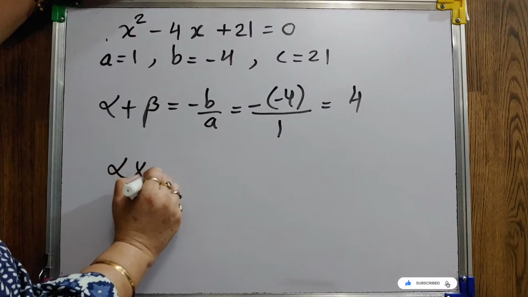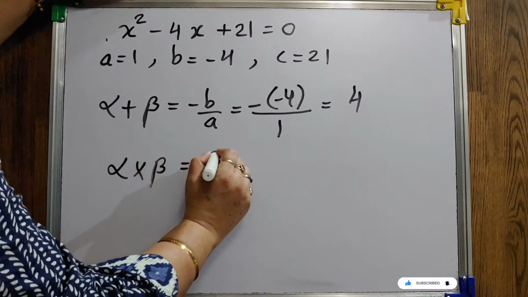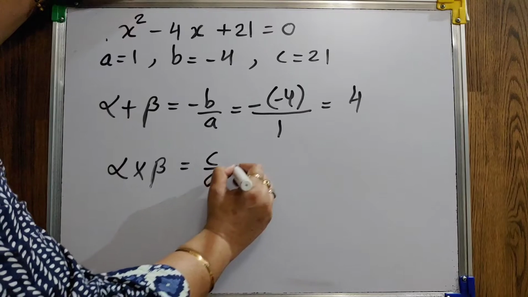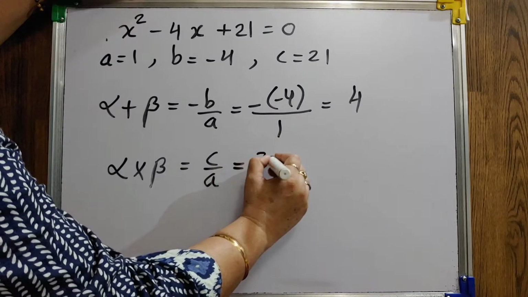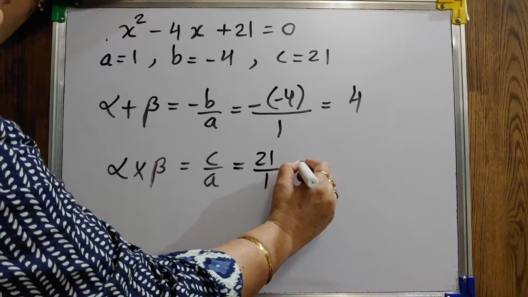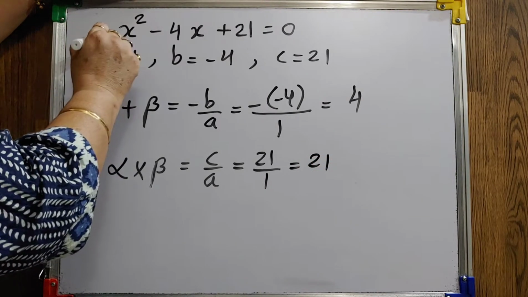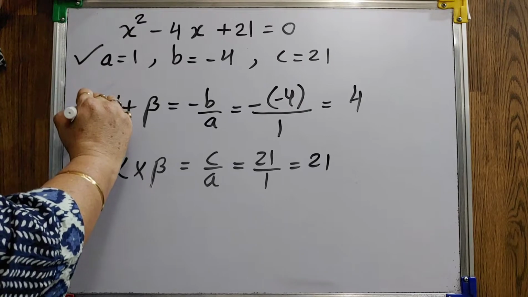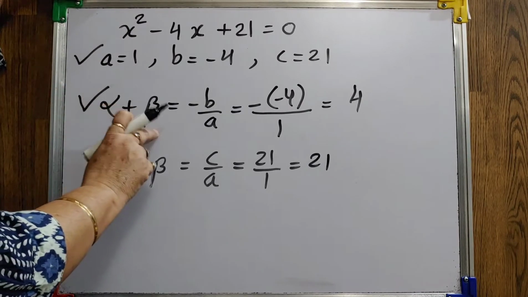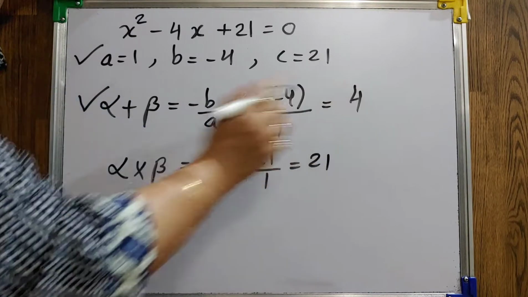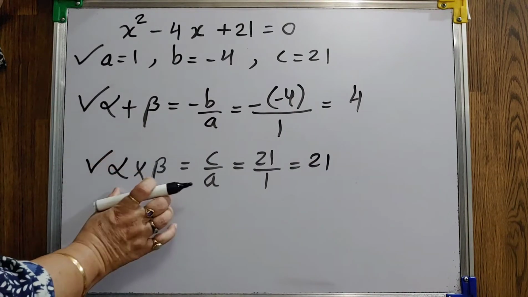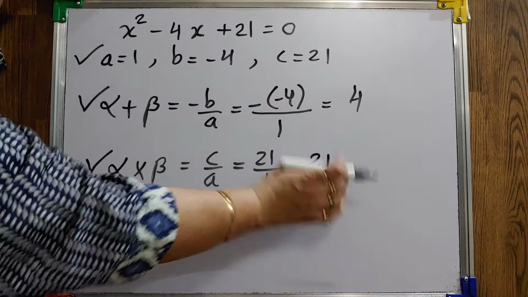Now the product of the roots alpha into beta is given by c by a. Our c is 21, a is 1. So if you know the equation, find out a, b, c, then the sum of the roots, that is alpha plus beta, you can easily calculate. The product of the roots alpha into beta also you can calculate.